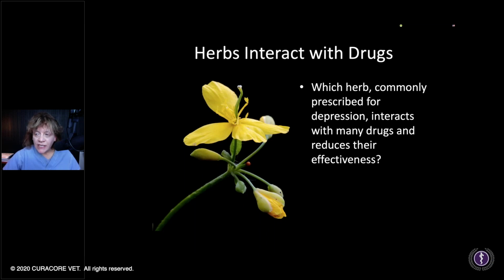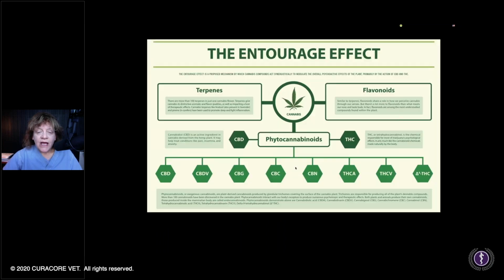Then there's herb-drug interactions. I had mentioned at the outset St. John's wort, which this is, and that's your answer. Which herb interacts with many drugs and reduces their effectiveness?